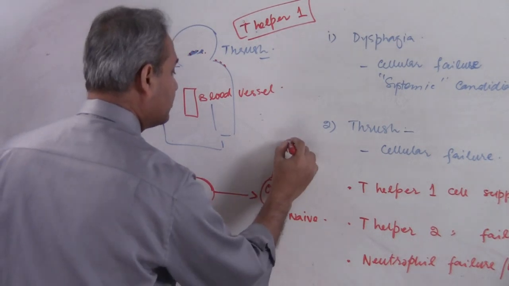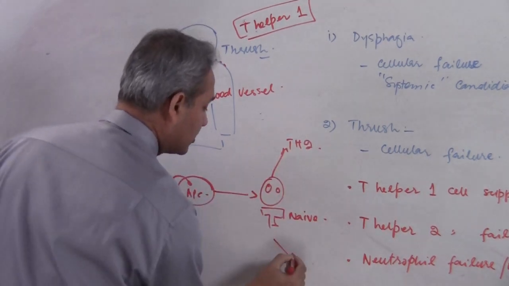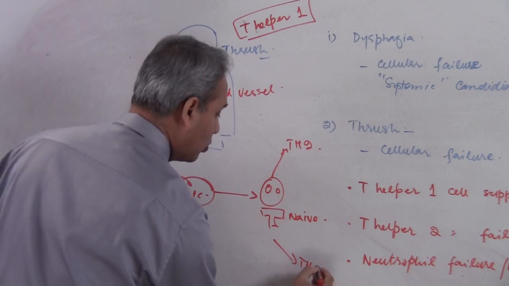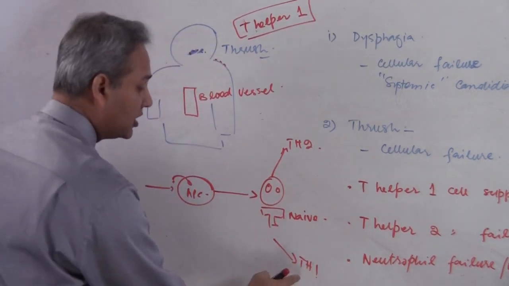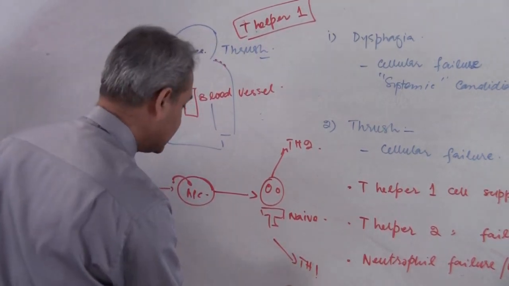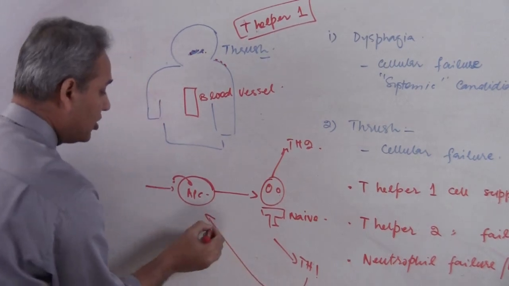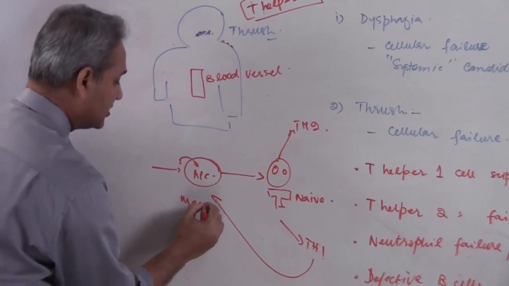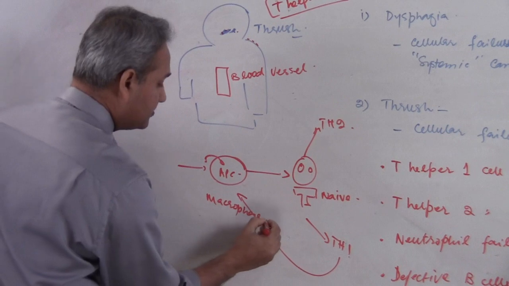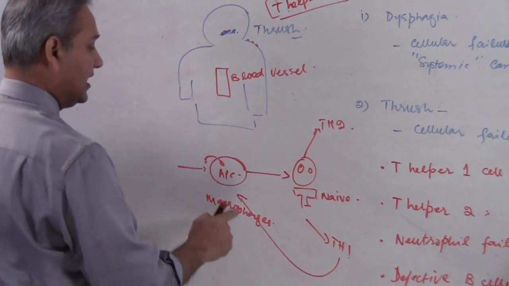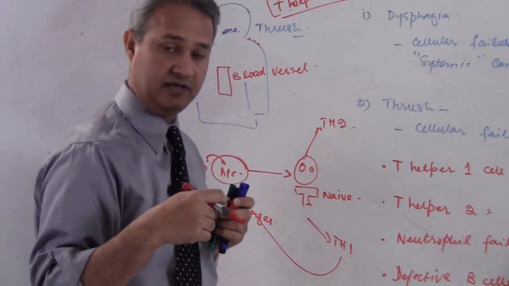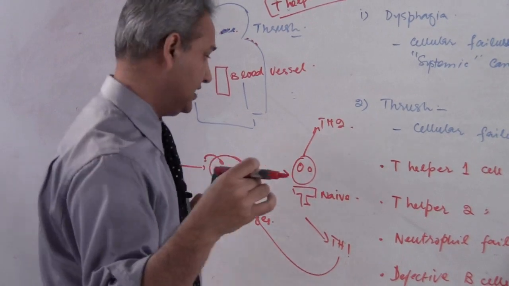Either can go to the T helper 2 track or can go to the T helper 1 track. T helper 1 track is the cytotoxic track, and this track is what would then cause activation of the macrophages and other phagocytosing cells, and they would then go attack the particular antigen and take care of it.